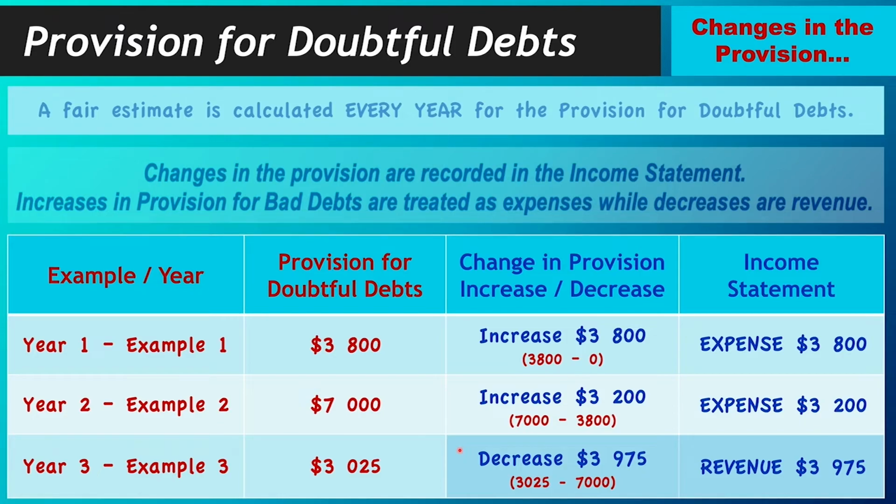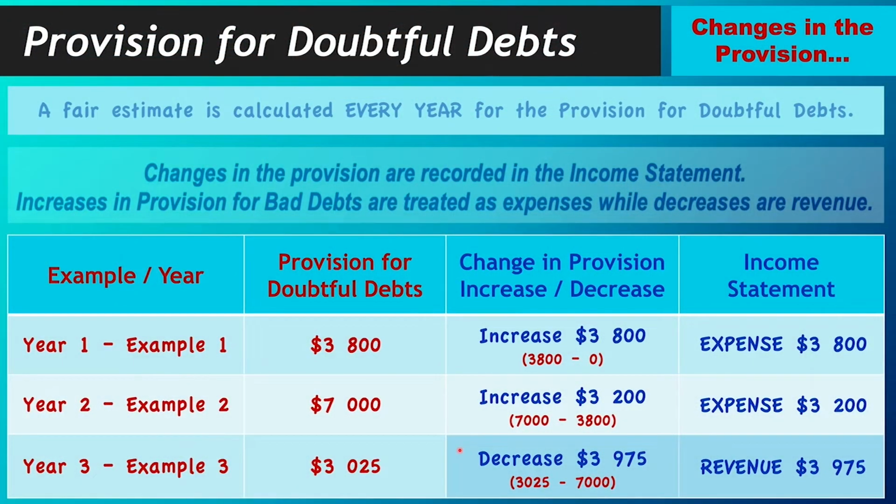3,975. Okay? So it's extremely easy. Work out your provision for doubtful debt, which is your total, which you would see goes into your balance sheet as a contra asset. Work out your total percentage by your receivables less any bad debts that have not been written off as yet for that particular year. You have your total. Now you're going to look at the changes from year to year.